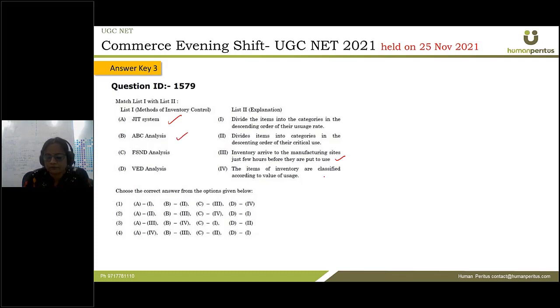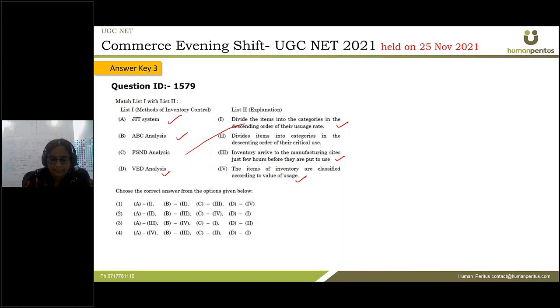ABC is the items of inventory are classified according to their value of usage. Okay, and FSND stands for fast moving items, slow moving items, non moving items, and dead items. So this relates to dividing the items into the categories in the descending order of their usage rate. Now the items are categorized as per their usage rate. So VED stands for vital, essential, and desirable analysis.